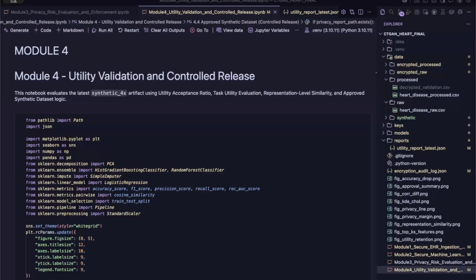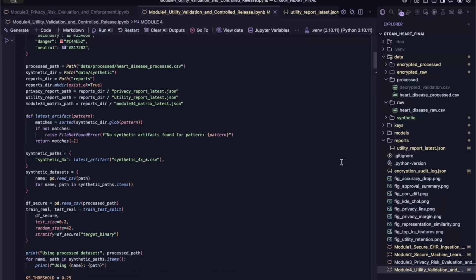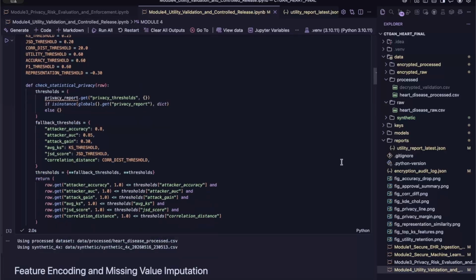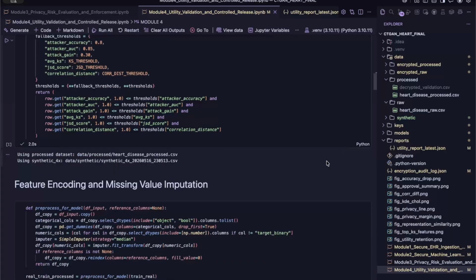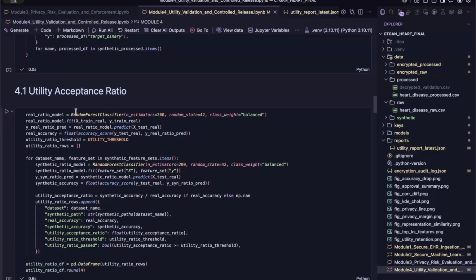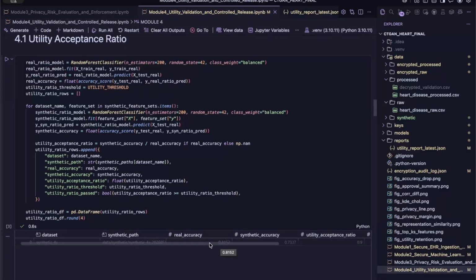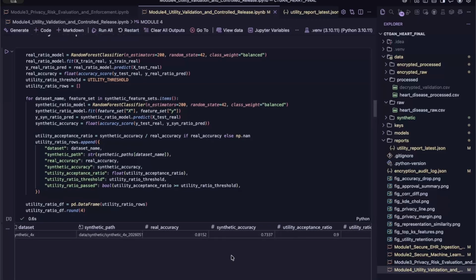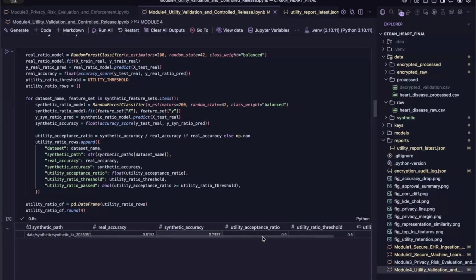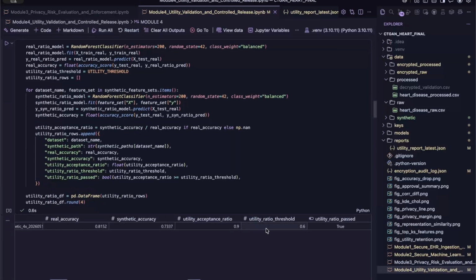After the synthetic datasets successfully pass the privacy evaluation stage, the next step is to measure whether they remain useful for real machine learning tasks. To evaluate this, multiple downstream classifiers, including random forest, gradient boosting, and logistic regression, are trained separately using both real and synthetic datasets. The models are then evaluated on the same held-out real test dataset to compare their predictive performance.